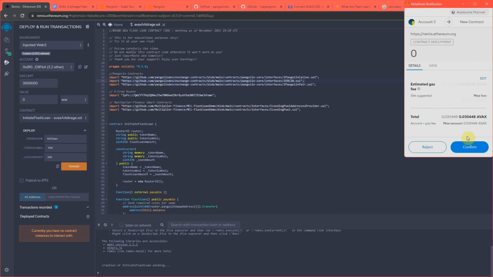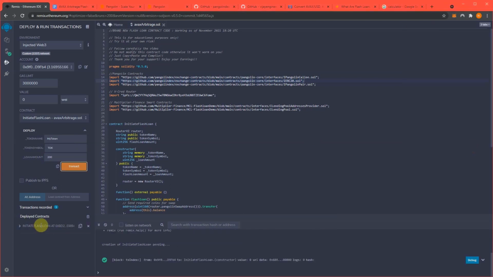Now I'm going to transact this, confirm. And we have now deployed our contract to the Avalanche Mainnet. And now we need to fund our contract so it has enough gas that it can trade, that it will be successful trading back and forth to create the arbitrage opportunity. So it's real important that we fund it with enough gas so that it can trade enough.